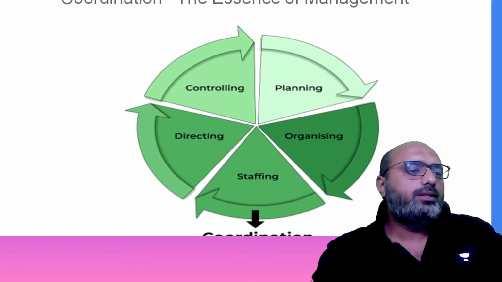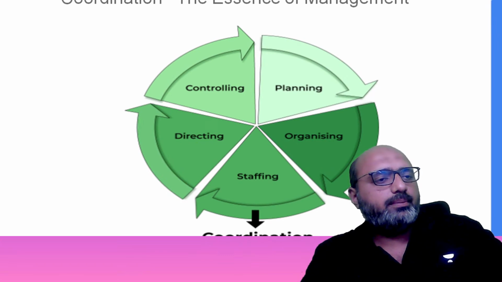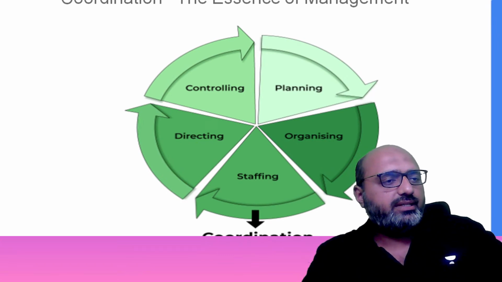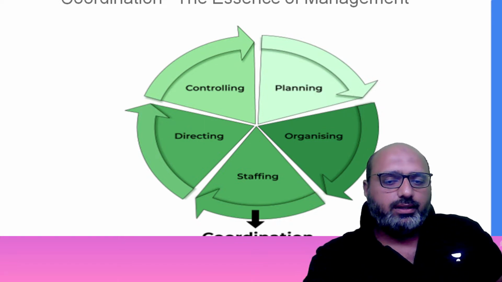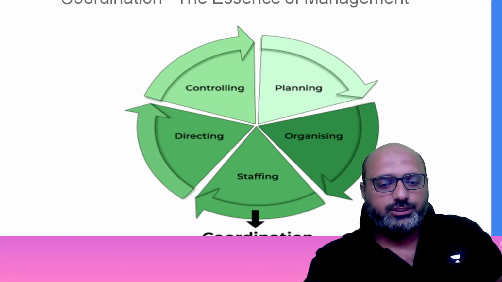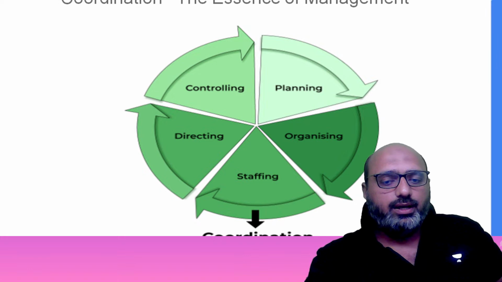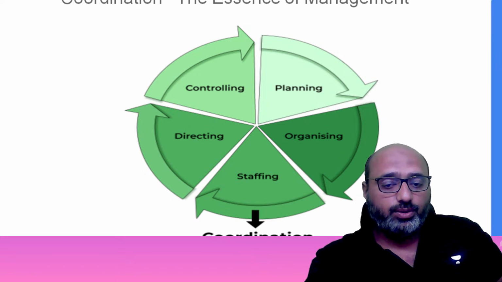Anything for that matter, whether it's planning, organizing, staffing, directing, and controlling. So let me go through the points: the nature and significance of coordination, how important it is, all those things.